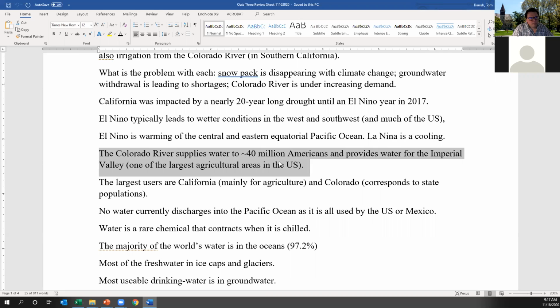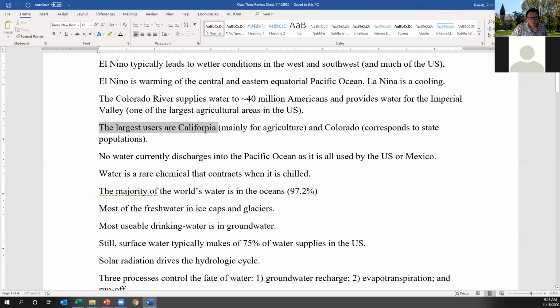But one of the key challenges here is that even though it's a small percentage of our discharge, it's a major component of our water supply for 40 million Americans, as well as for one of the most important food sources, where the Colorado River water irrigation accounts for more than 25% of all the food produced in the United States alone. The issue here to remember is that the largest users are California and Colorado, which actually corresponds to the populations of the state at the time when the compact was reached.